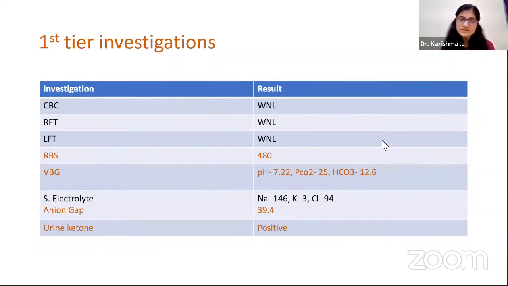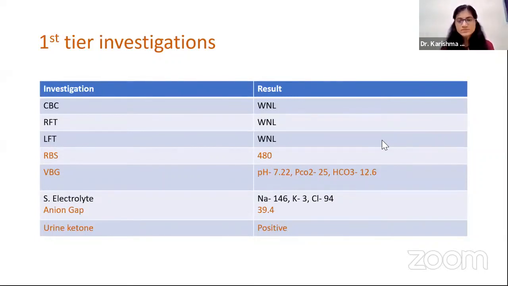And the blood gas analysis was suggestive of severe metabolic acidosis with high anion gap of 39.4. Urine ketones were also positive. So this was a clear-cut case of diabetic ketoacidosis. And as it was presented in a 2-month-old infant, it was a case of neonatal diabetes mellitus.